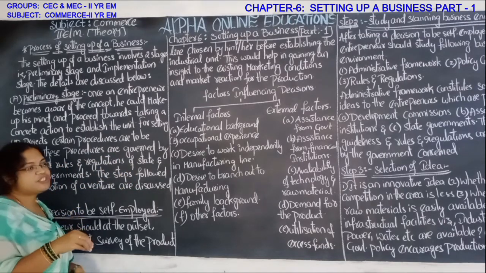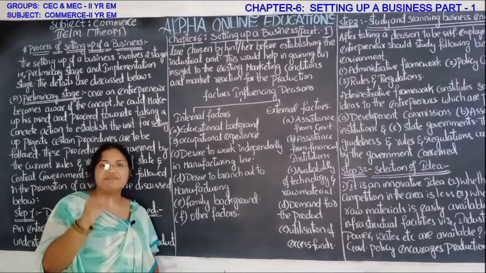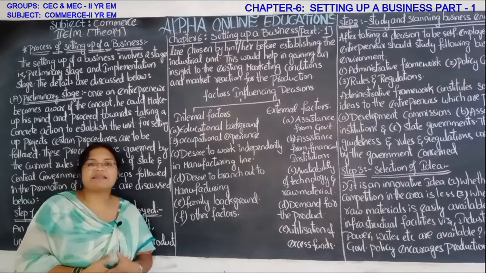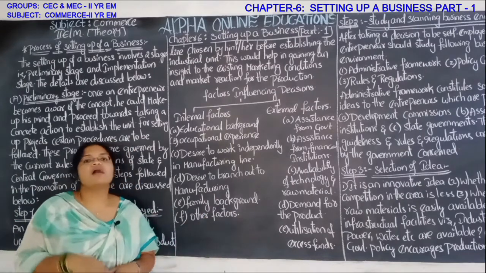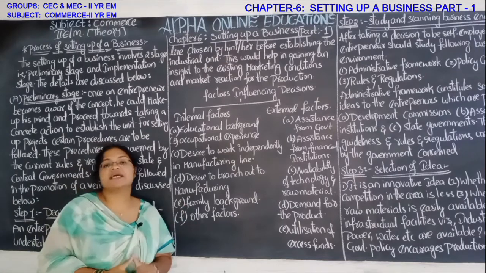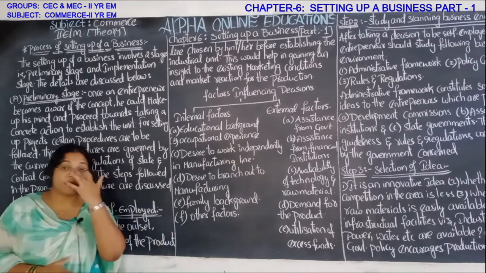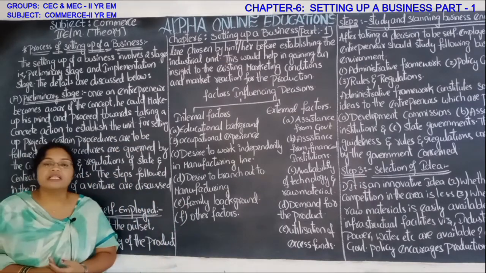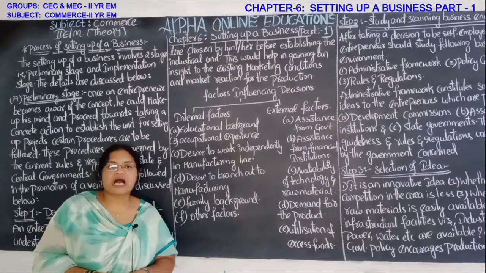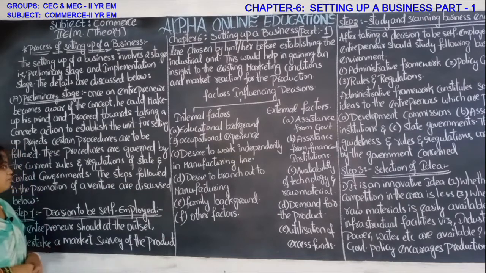These procedures are generally levied or imposed by the state government or the central government. Whatever rules and regulations are given by them have to be fulfilled in order to start an entrepreneurship.